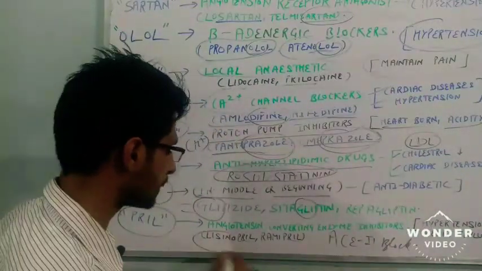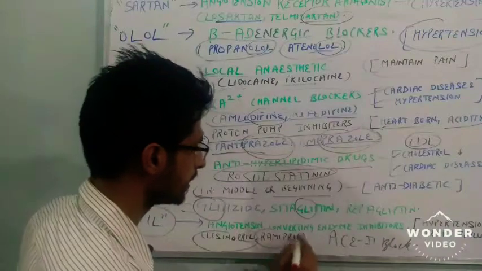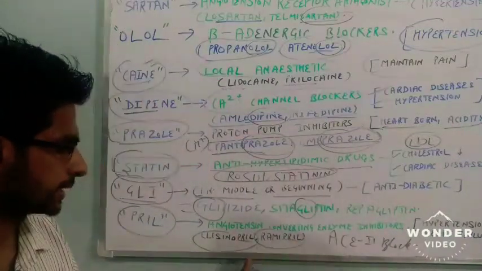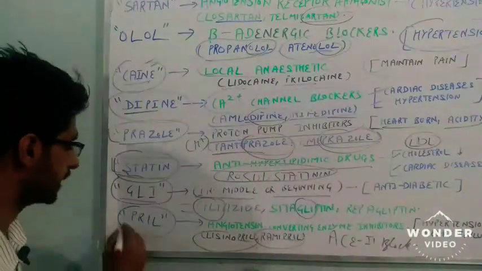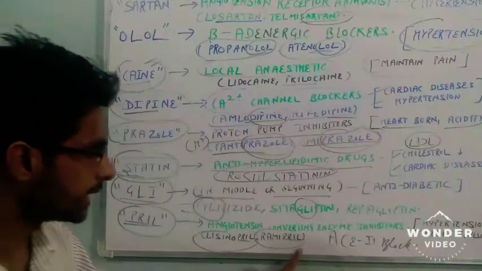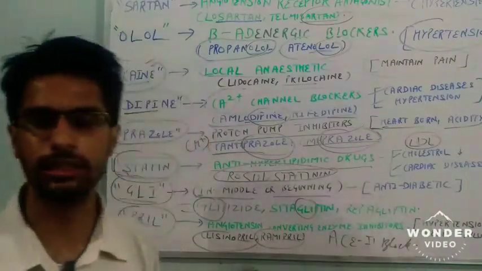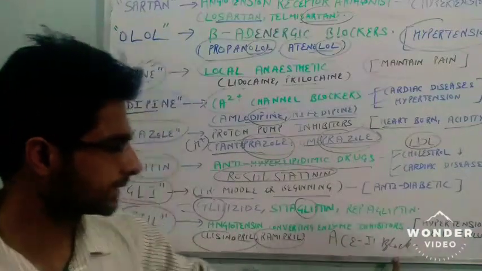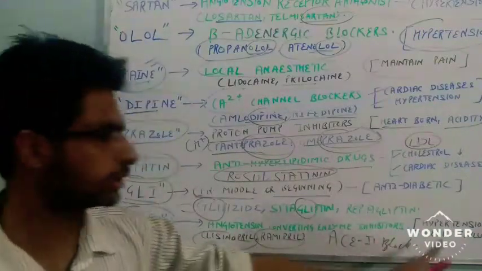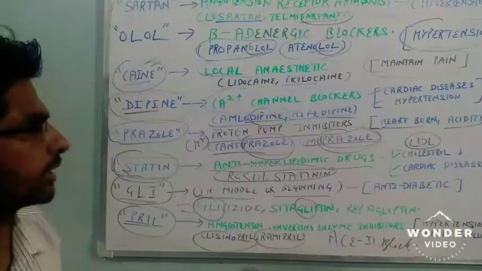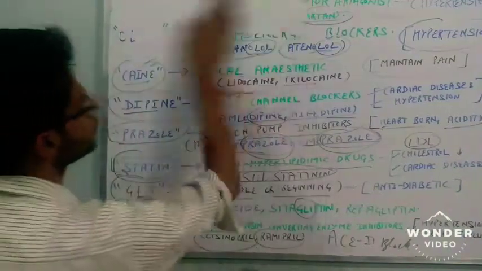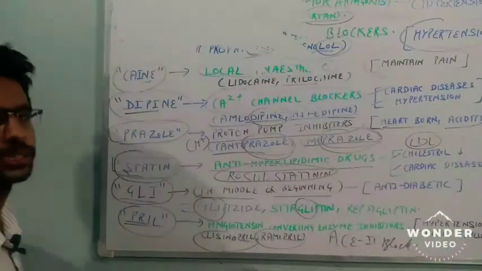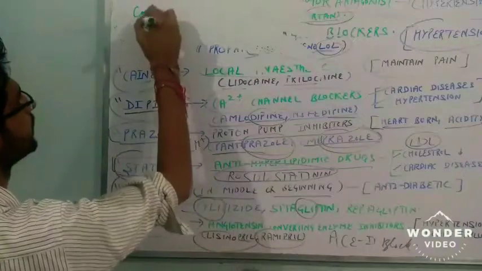So lisinopril, ramipril, you are seeing the word pril present in the suffix. Lisinopril, ramipril, they are angiotensin converting enzyme blockers. We know it properly in pharmacology, for hypertension and heart failure. Two or more drugs we are going to see. It is quite simple, not too complex.